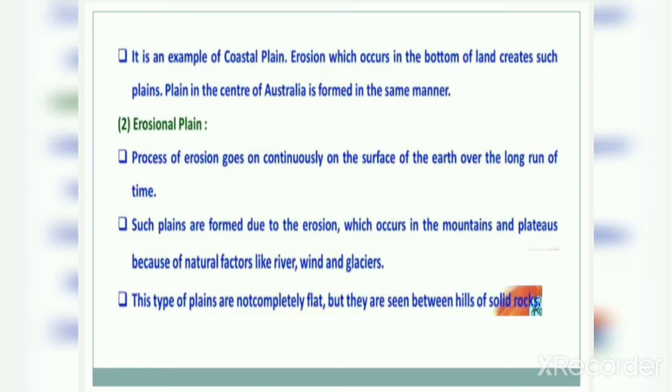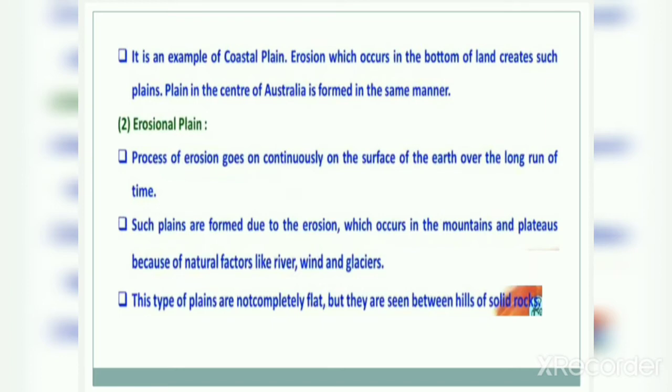Now next is erosional plain. The process of erosion goes on continuously on the surface of the earth over a very long period of time.